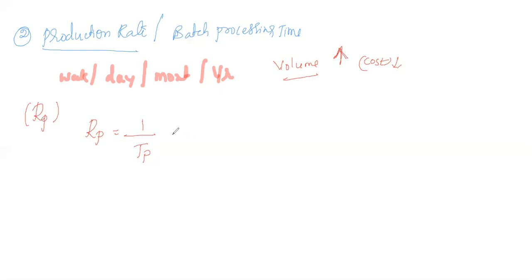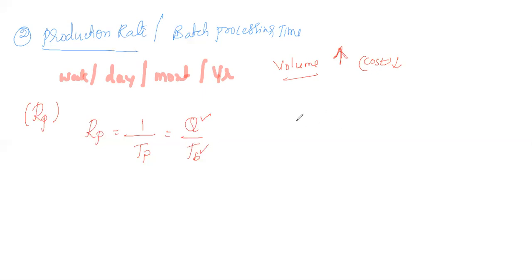It is also calculated by using the quantity of the product produced per batch and the batch time. So even with only the production time, we can calculate the production rate. Or if we know the number of quantity we are producing and the batch time, if you know these two quantities also, we can calculate the production rate. This is how we can calculate this.